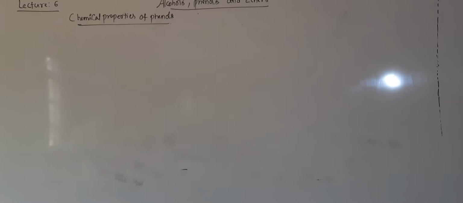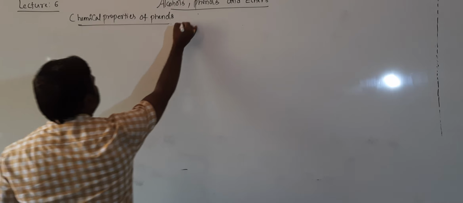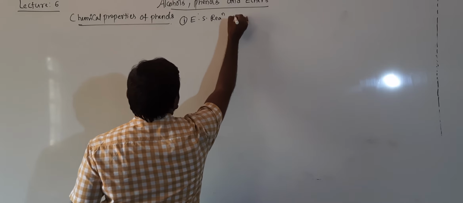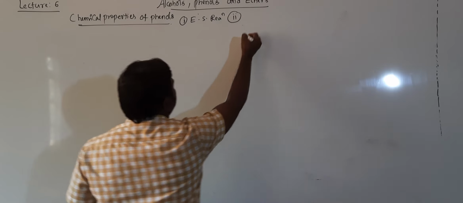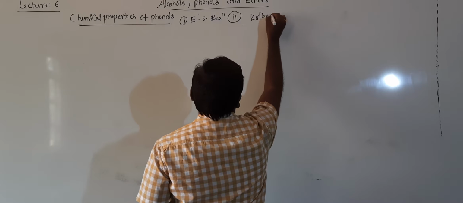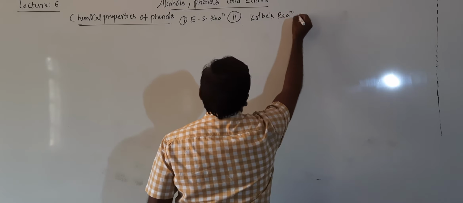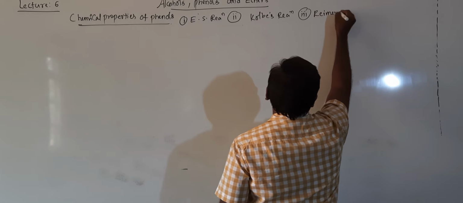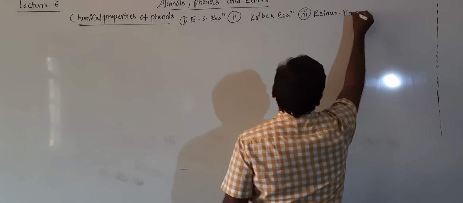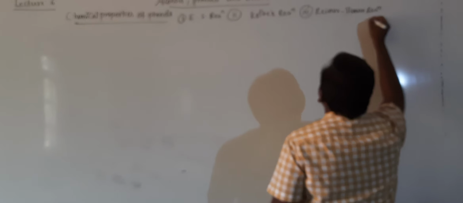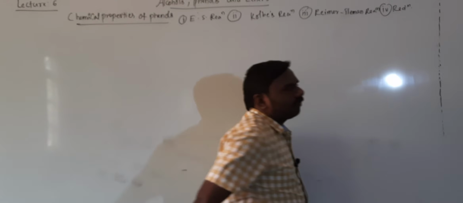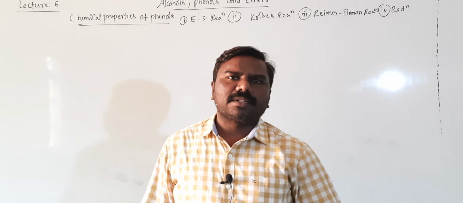First one is electrophilic substitution reaction. Second one is Kolbe's reaction. Third one is Reimer-Tiemann reaction. And fourth one is reduction reaction. There are 4 chemical properties given in the syllabus.